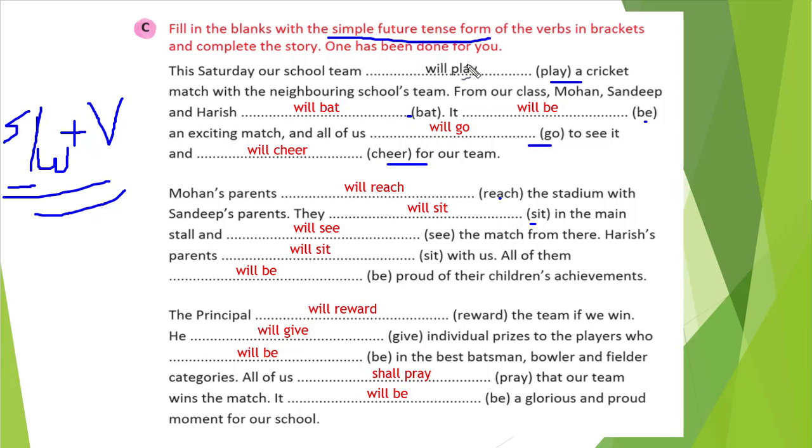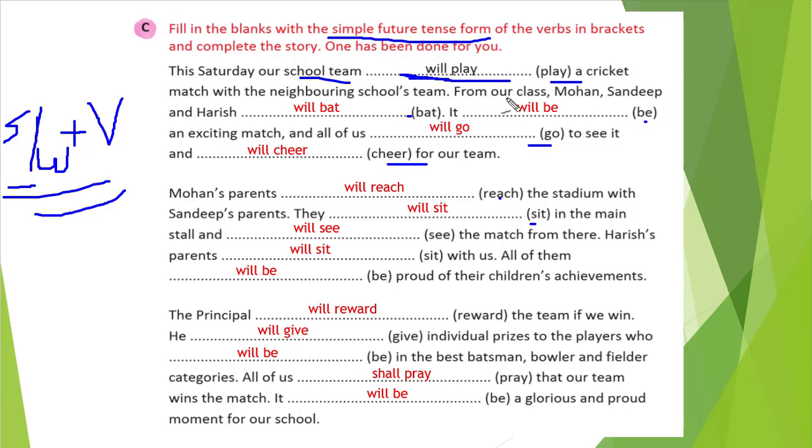So in the future, what will we write? School team is singular, so we will write will first. If I or we is there, then only we write shall. So will, and the base form of play, that is play. So the answer will be will play.